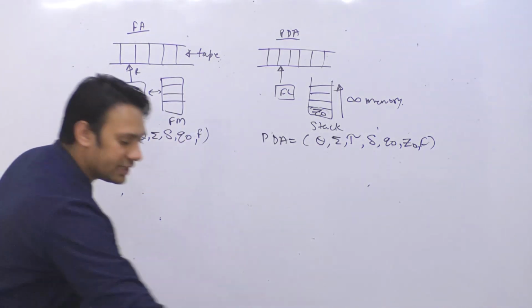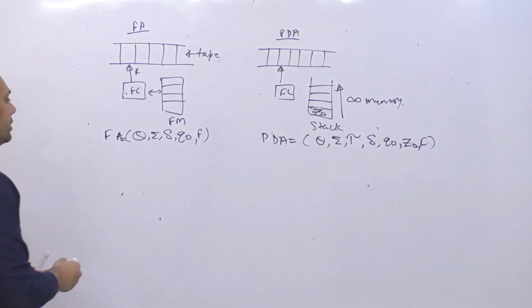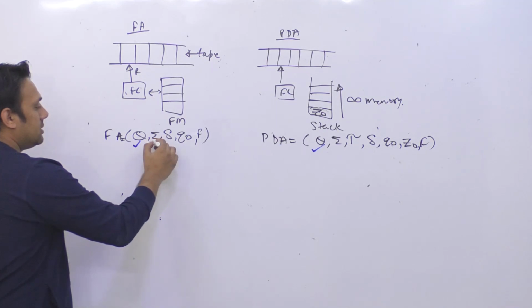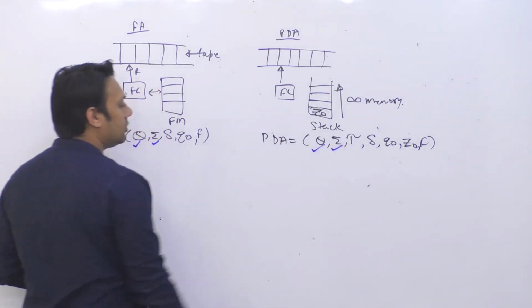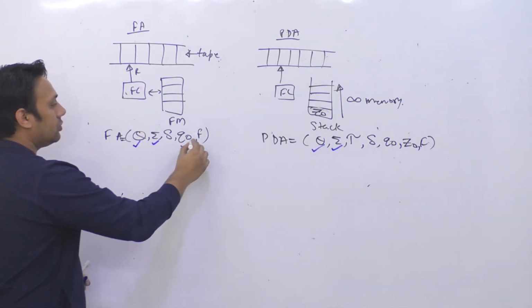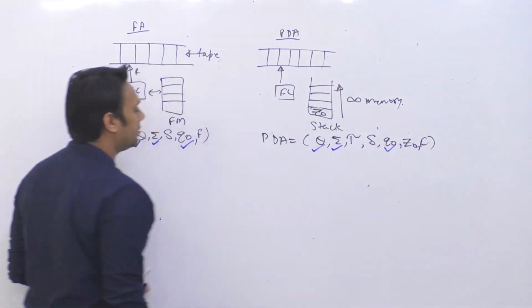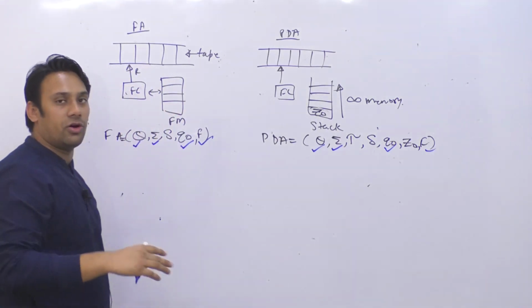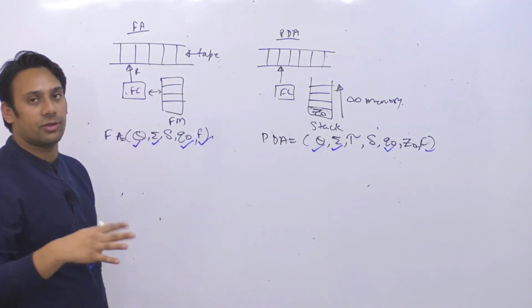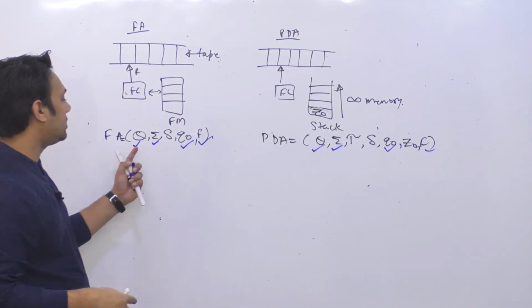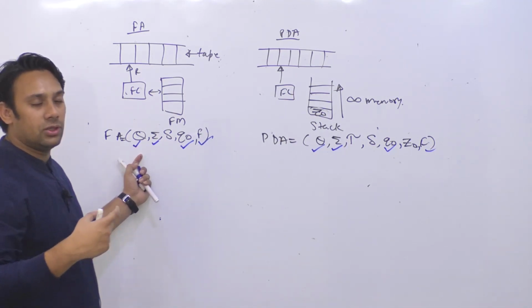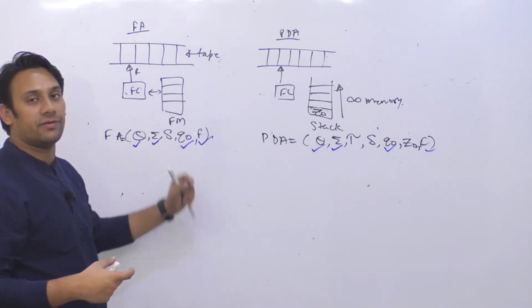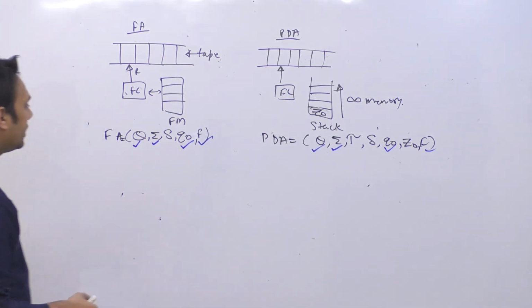So if I write it here, what is the difference, see: Q and Q both are same, summation and summation both are same, Q naught and Q naught this is also same, F as well as this F this is also same. So out of all of these tuples, 4 tuples are exactly the same. Here Q is a non-empty set of states, summation is the set of input alphabets, Q naught is the initial state, and F is the set of final states.